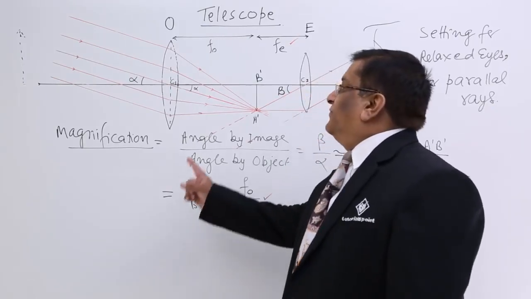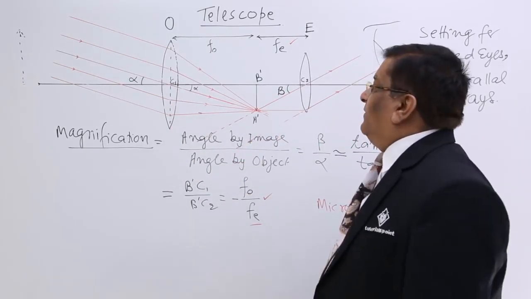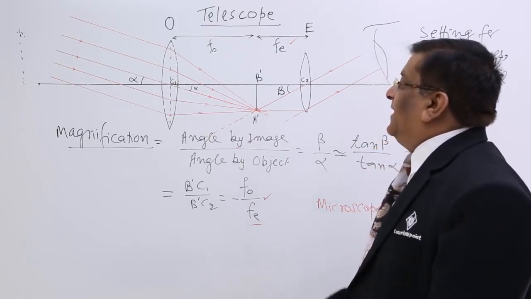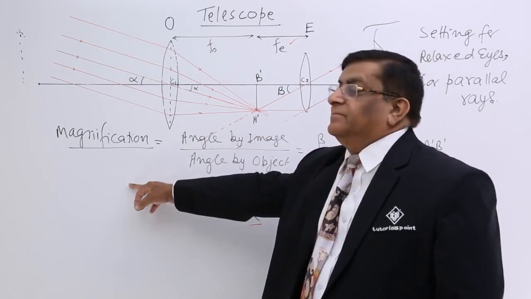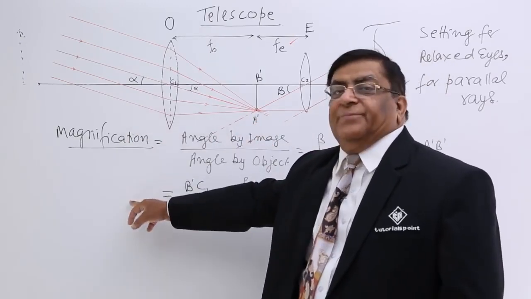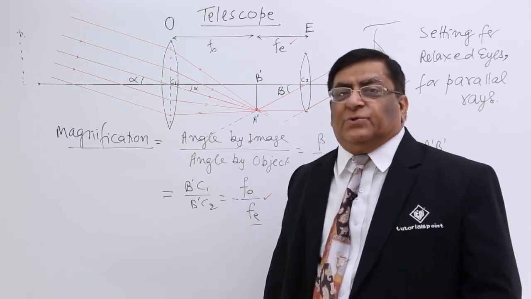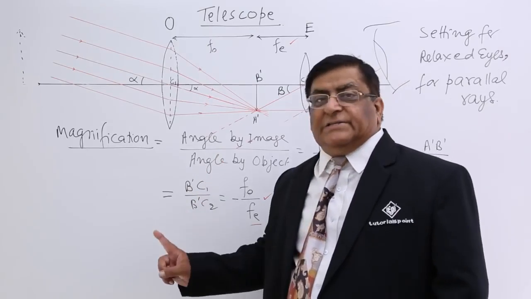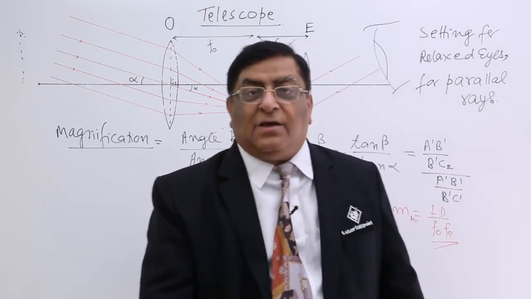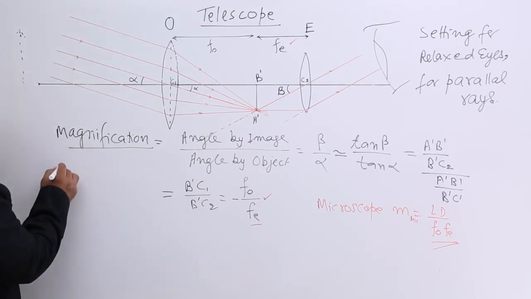The Newtonian telescope is using both convex lenses. But here when we see, the image is upside down. So the image is always upside down, but it does not make any difference to us. There is a way to convert this image to the correct, that is erect, image.